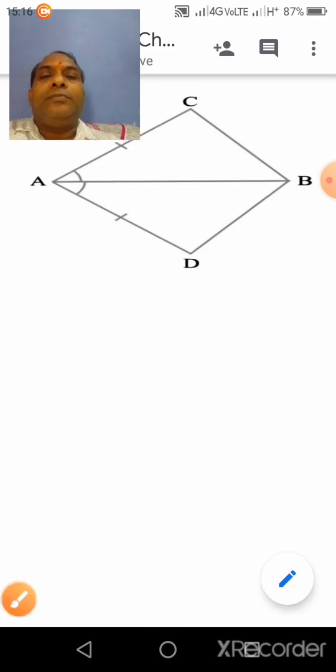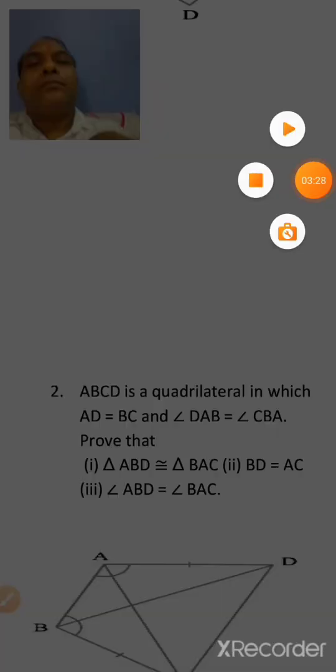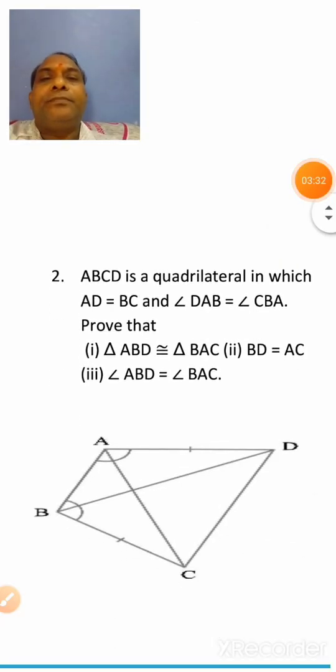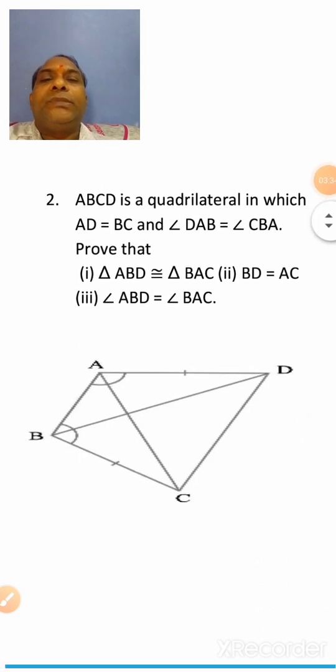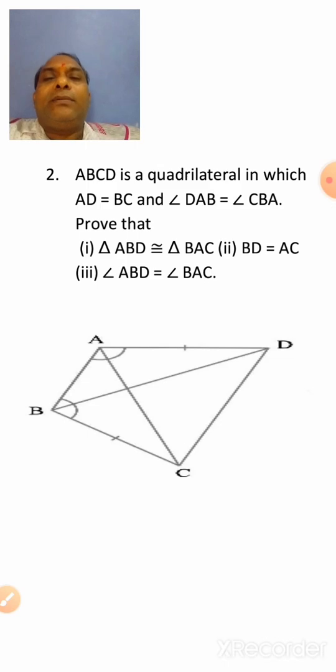Now next question. In question number 2, ABCD is a quadrilateral in which AD is equal to BC and angle DAB is equal to angle CBA, clear?